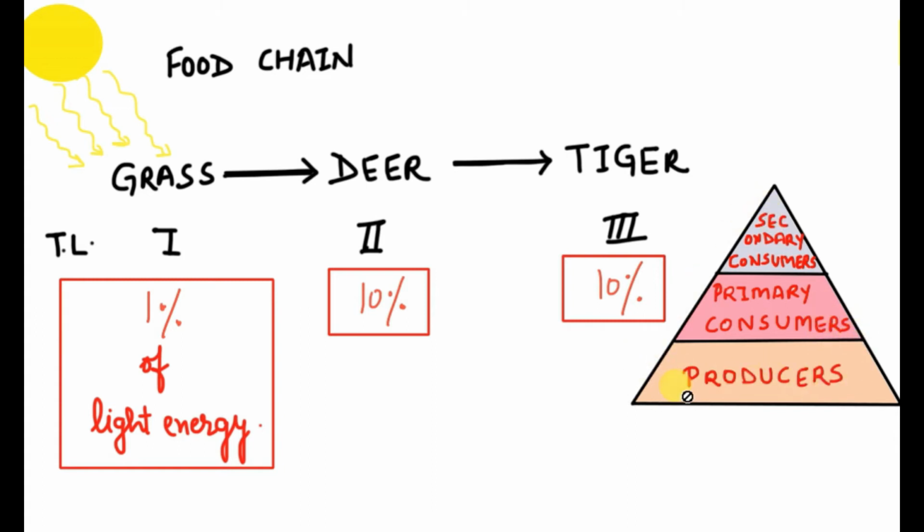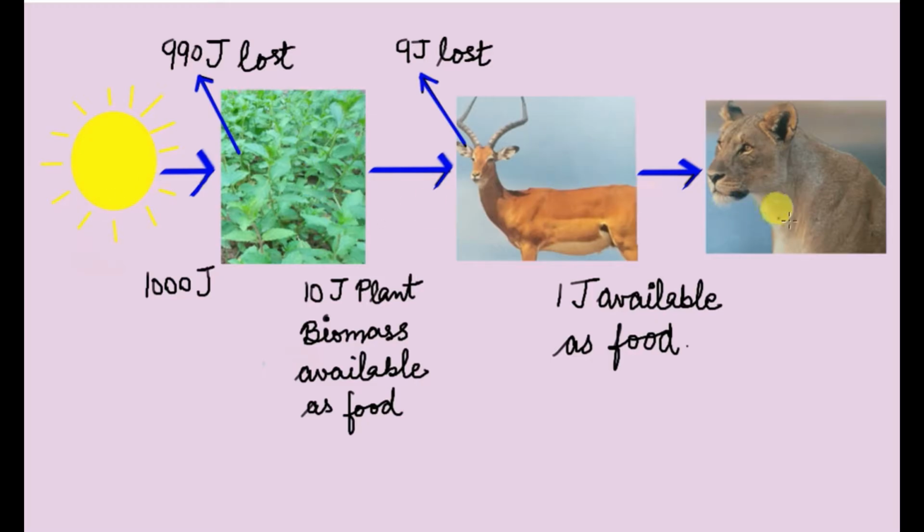And as far as the energy pyramid is concerned, we will get such energy pyramids. Producers will occupy the first trophic level in the energy pyramid, followed by primary consumers, and then by secondary consumers. Let's take an example of this food chain. Sunlight is here, and the first trophic level is occupied by plants, the second by deer, the third by a lion. So how is the energy transferred in this three-step food chain?